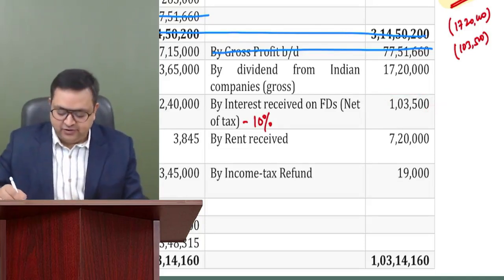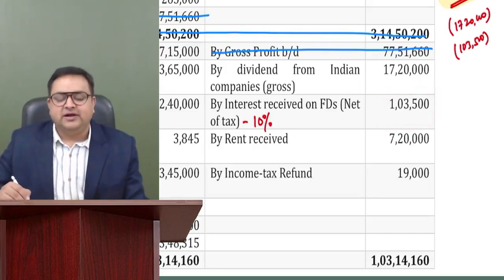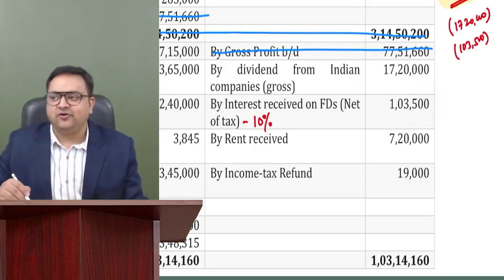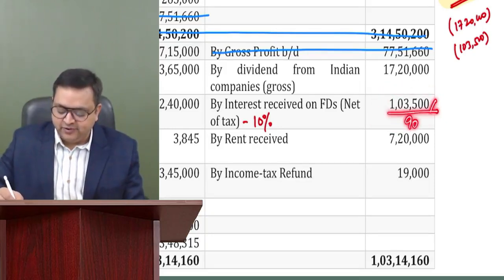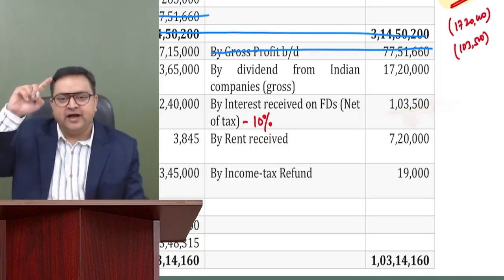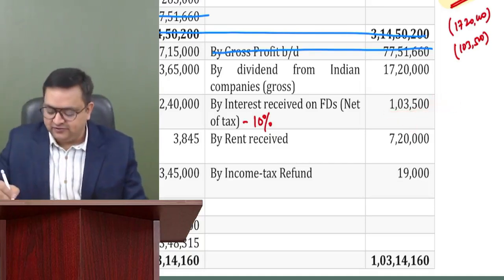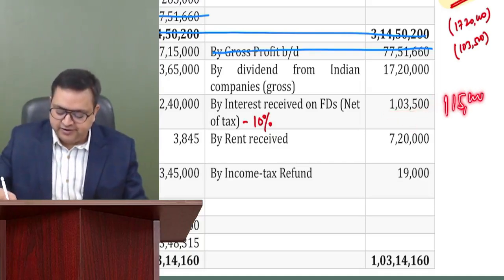Very nice, you all know it now. So it is net. So we have to take it at the gross level and it is equal to 90%. So you will simply say 1,03,500 divided by 90 into 100. So while taking it to your IFOS, you will take it at 1,15,000. Very, very good.